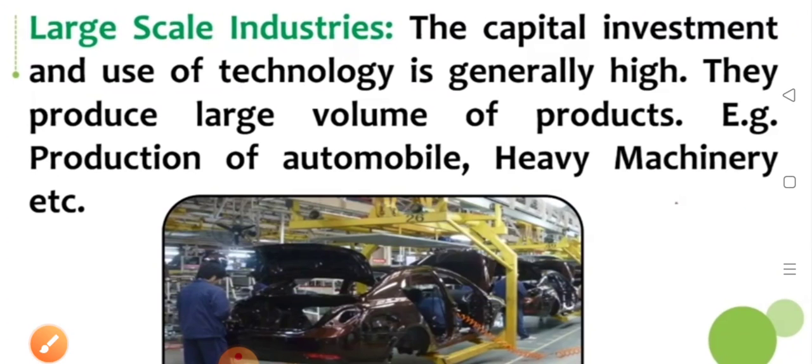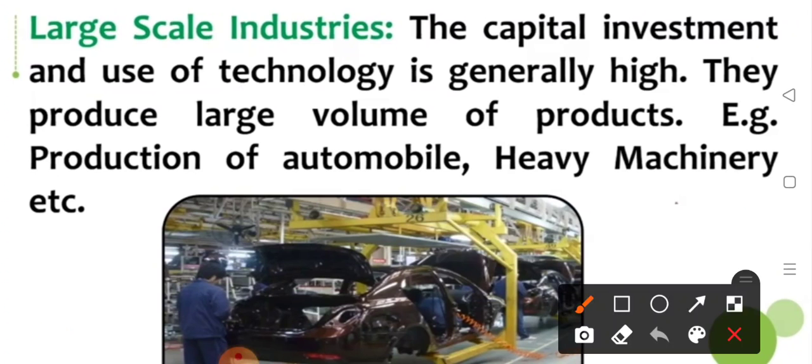Large scale industries, the capital investment and use of technology is generally high. Because investment is high, they are using mechanized machines for increasing the production, and they produce a large volume of products.